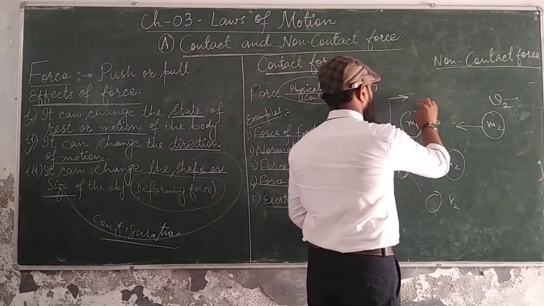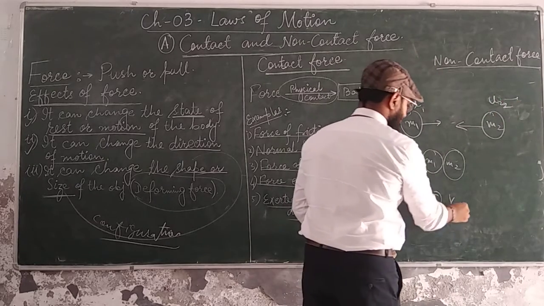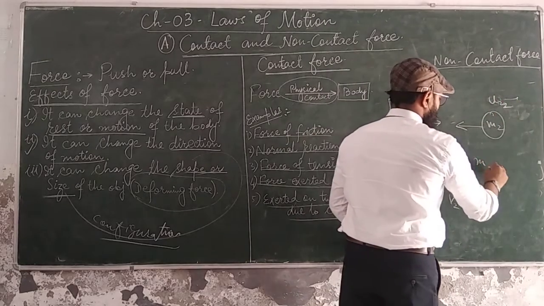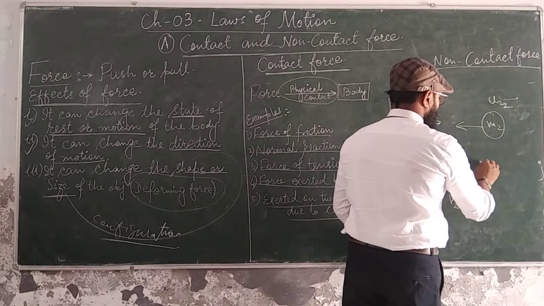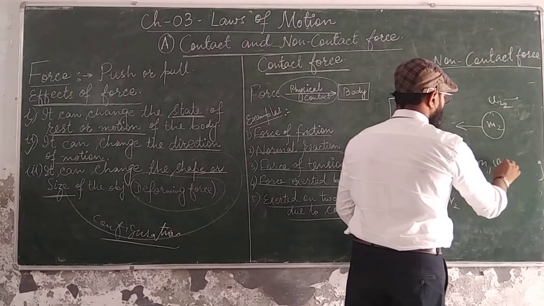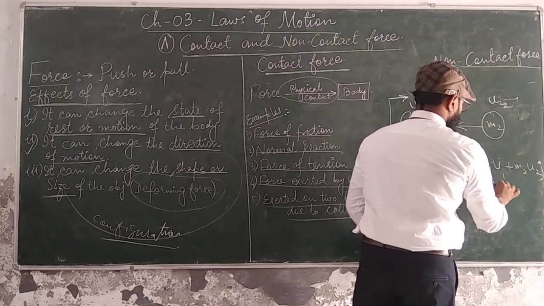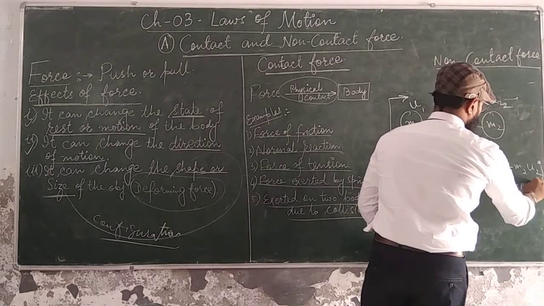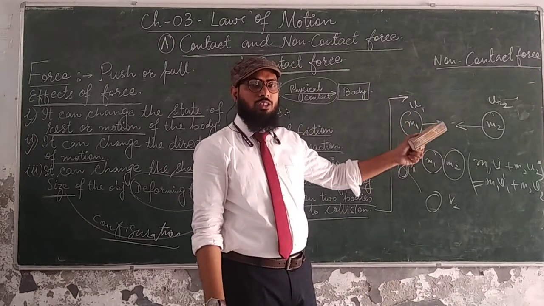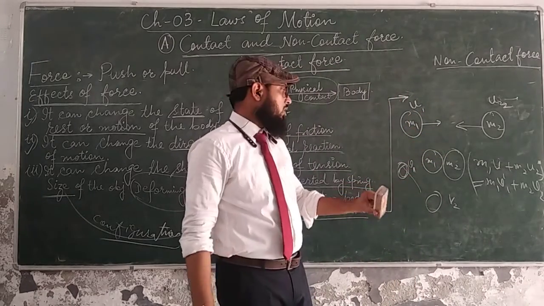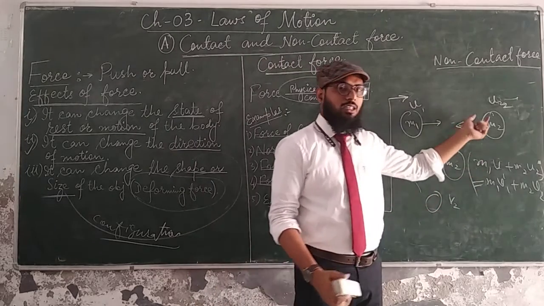In some cases you can write u1, this one is u2. So after collision its velocity becomes v1 and v2. In certain cases we are writing initial momentum or final momentum as constant. So we are writing m1 u1 plus m2 u2 is equal to m1 v1 plus m2 v2. This is the formula for the collision. There are two types of collision, elastic collision and inelastic collision, which are not included in your syllabus. Only remember these things. This is called momentum conservation.